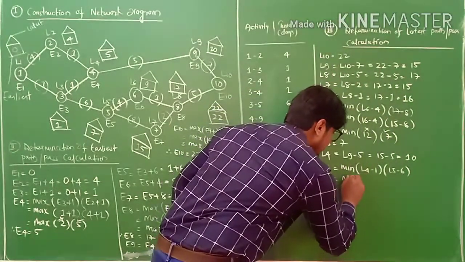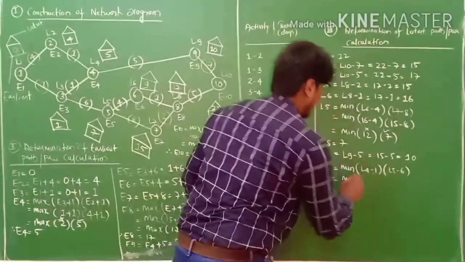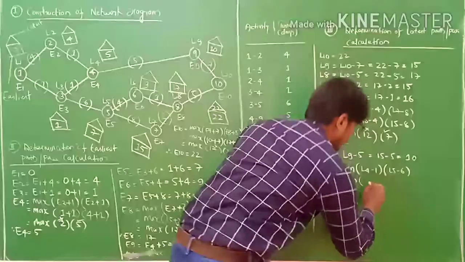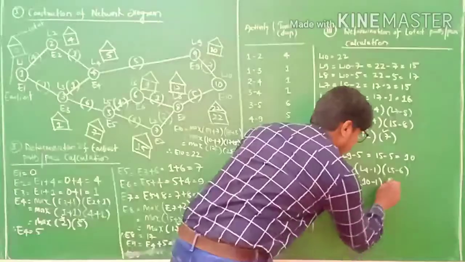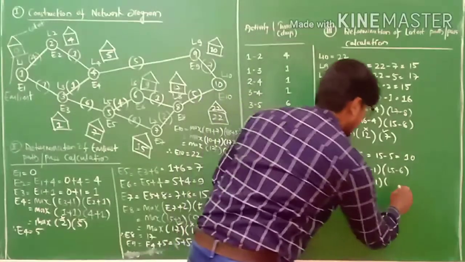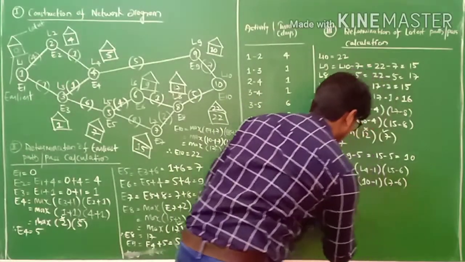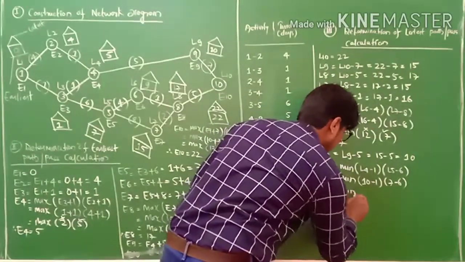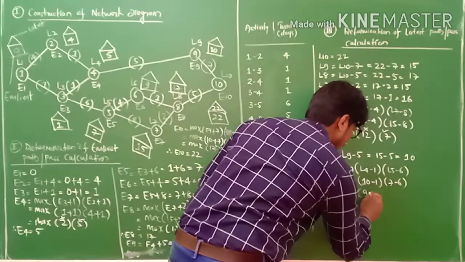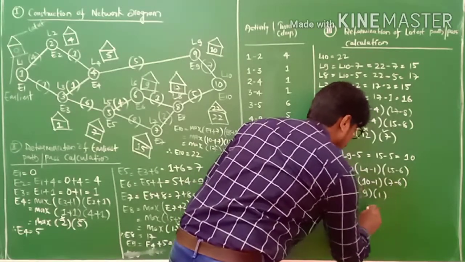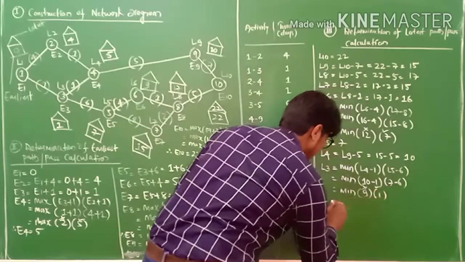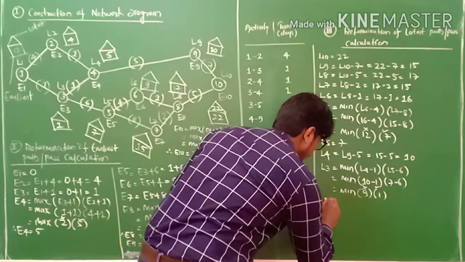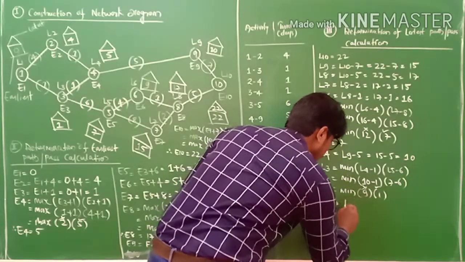Just now we calculated L4, so it is 10 minus 1, and L5 is 7 minus 6. We consider the minimum. 10 minus 1 is 9, and 7 minus 6 equals 1. 9 is rejected, 1 is accepted. Therefore L3 equals 1.